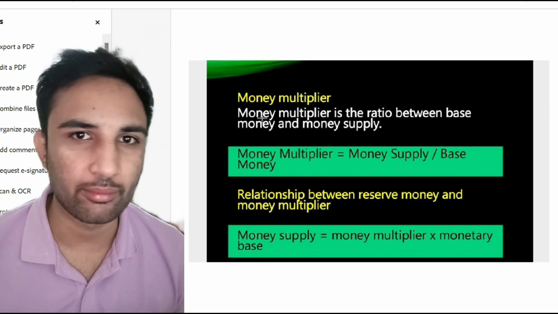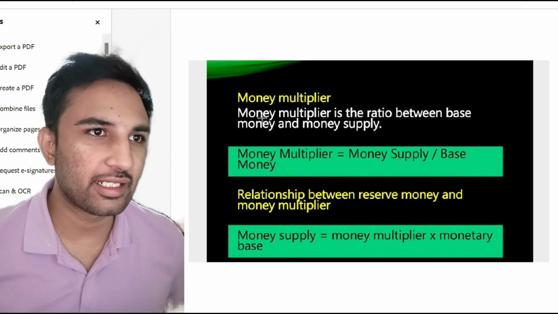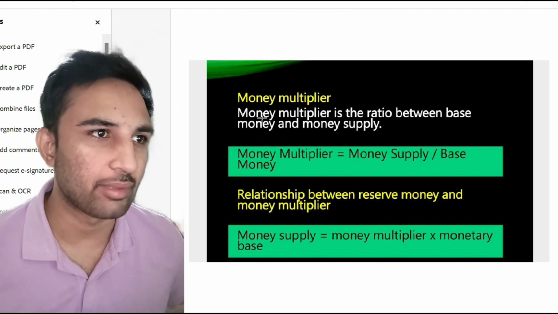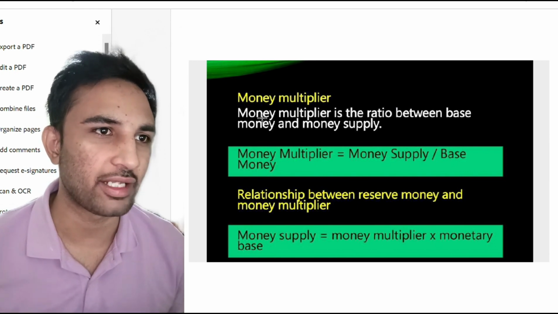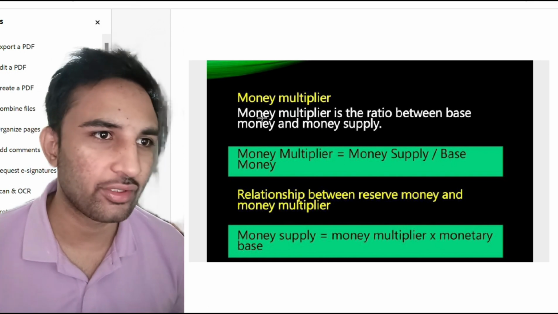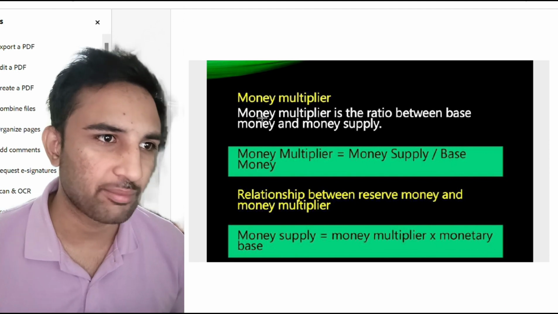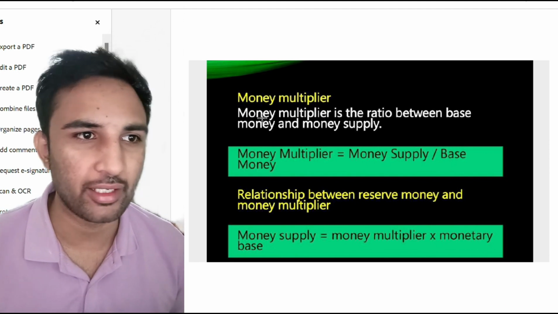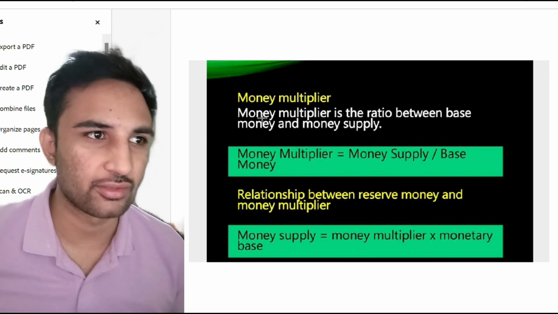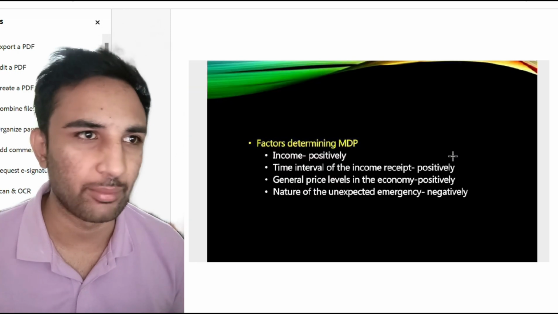What is the money multiplier? The money multiplier is the ratio between base money and money supply. Money multiplier equals money supply divided by the base money. The relationship between reserve money and money multiplier is that money supply equals money multiplier times monetary base. So this is the relationship between the reserve money and the money multiplier.